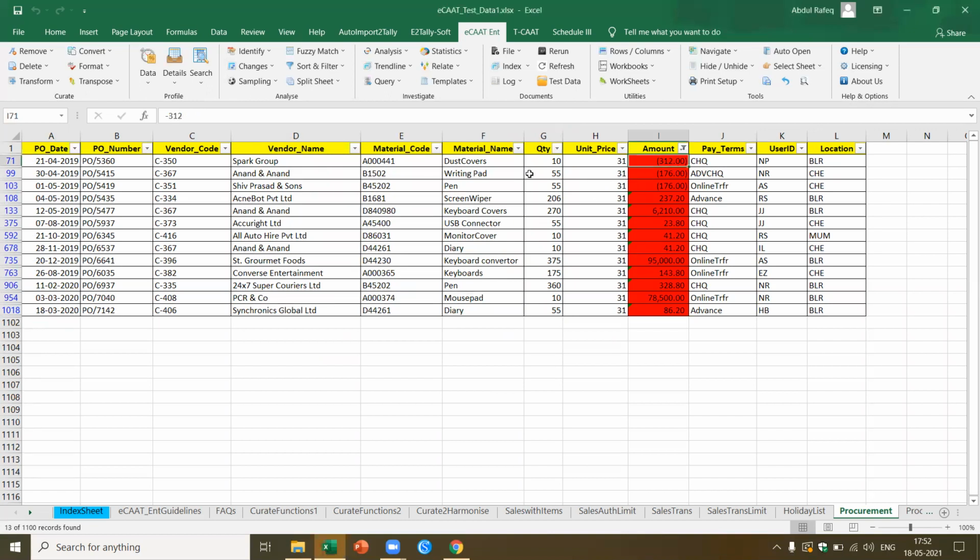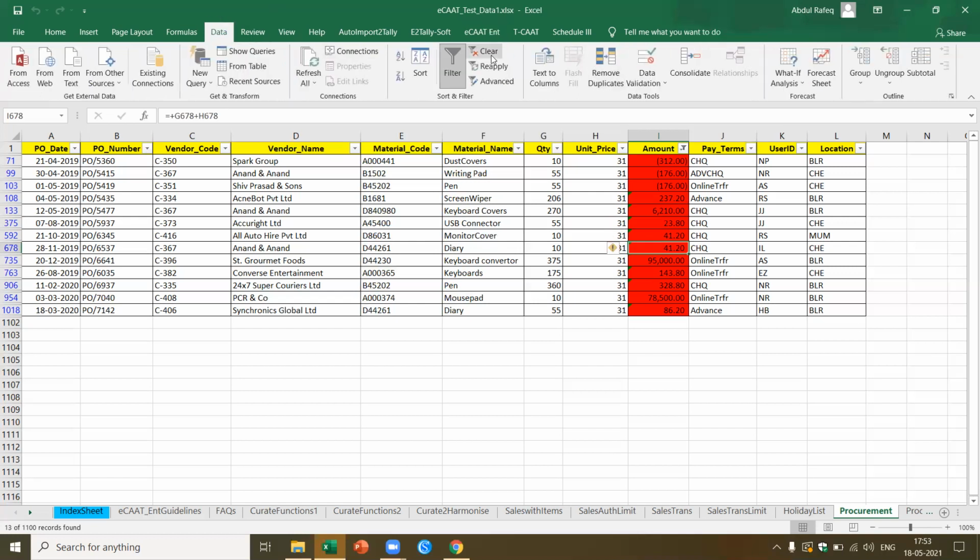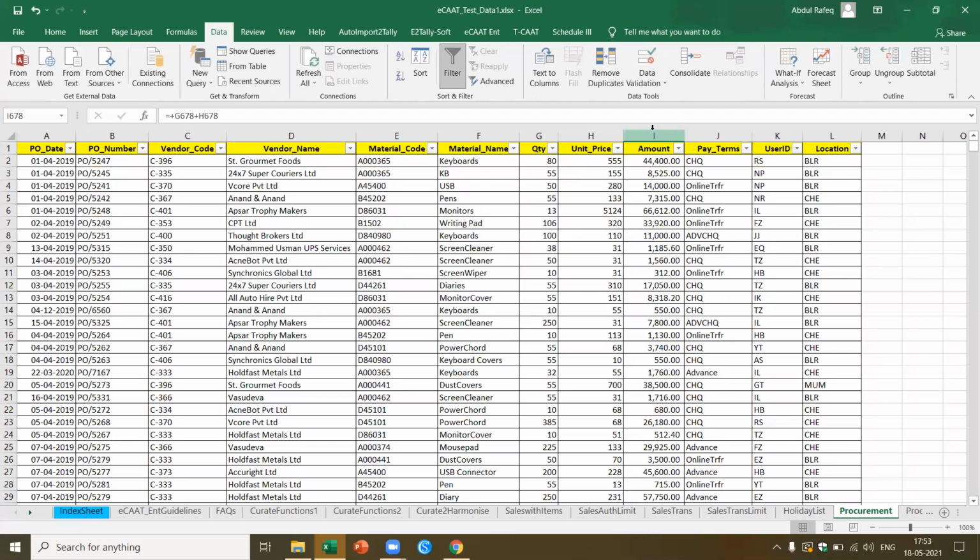In this case, if you see here, this person, instead of entering the formula, has manually entered it. Here also he has manually entered the result. See here, instead of multiplication, he has put plus. Here you see once again, this has been multiplied by some number. And here they have given minus. So these are all wrong formulas which have been applied. Let me look at the total number. Out of about 1100, I've been able to pick up 13 cases with inconsistent formulas. And this is what I could do in a few seconds.